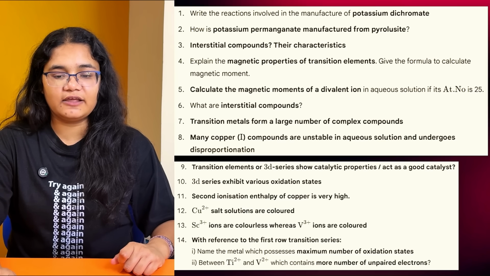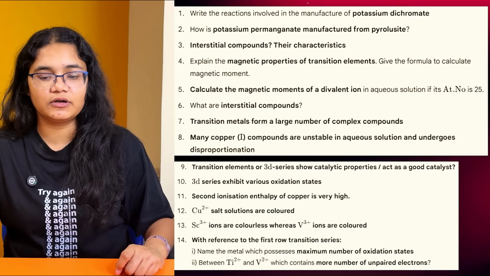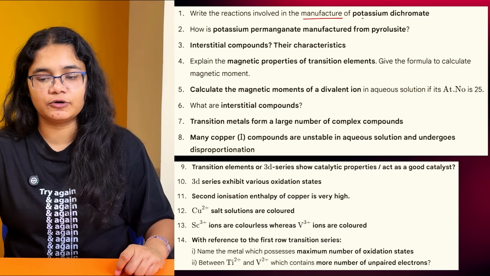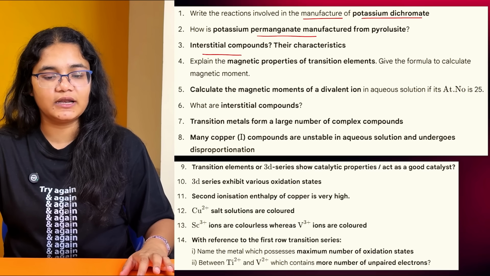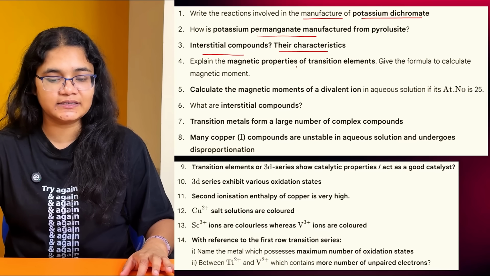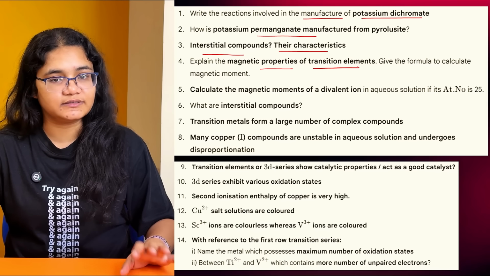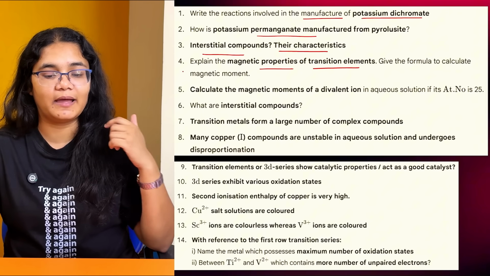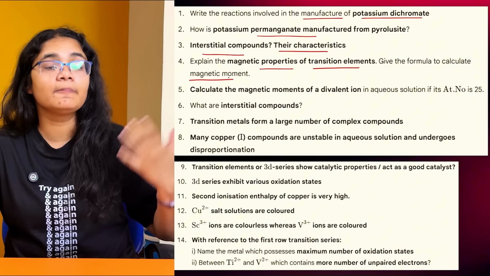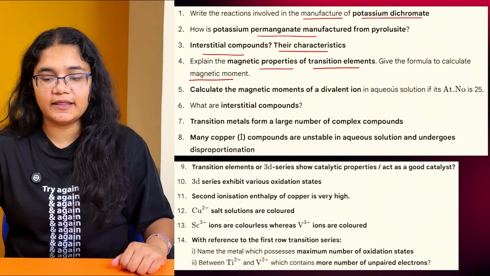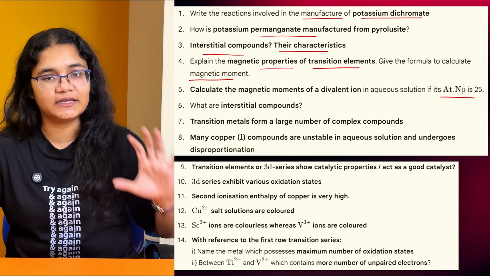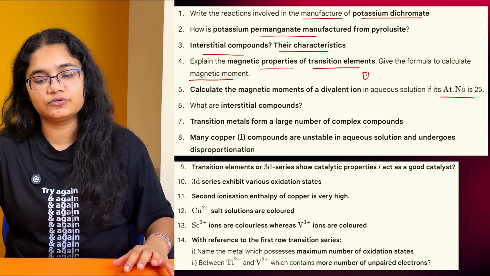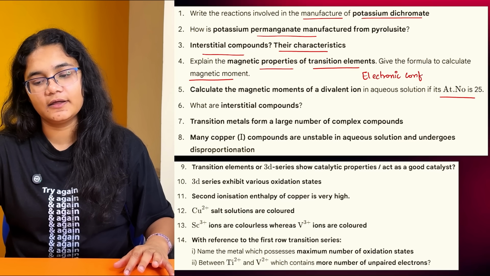Next, we'll move to the d and f block elements. So here the very important questions are the manufacture of potassium dichromate, then the manufacture of potassium permanganate, then what are interstitial compounds, their characteristics, and the magnetic properties of the transition elements. You also need to know the magnetic moment. You should know the formula, how to calculate that. And then there are certain elements whose magnetic moment can be asked, so you should know the basic formula. And very important is to remember the electronic configuration, right?